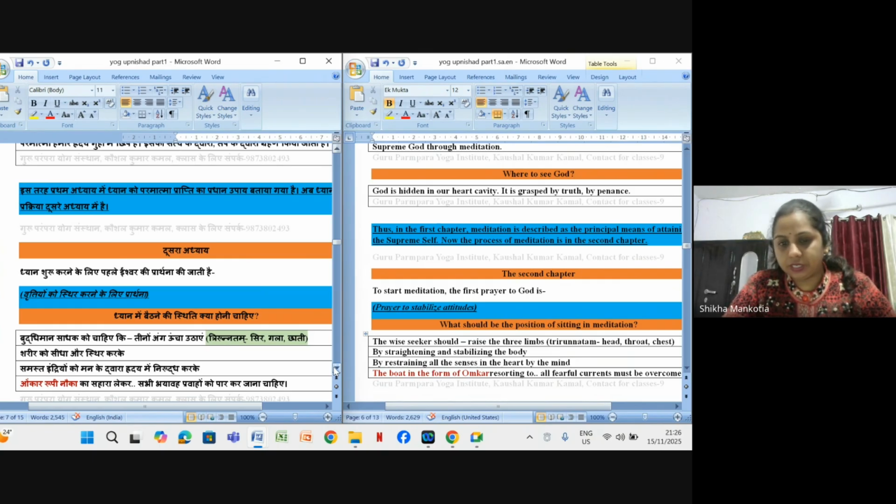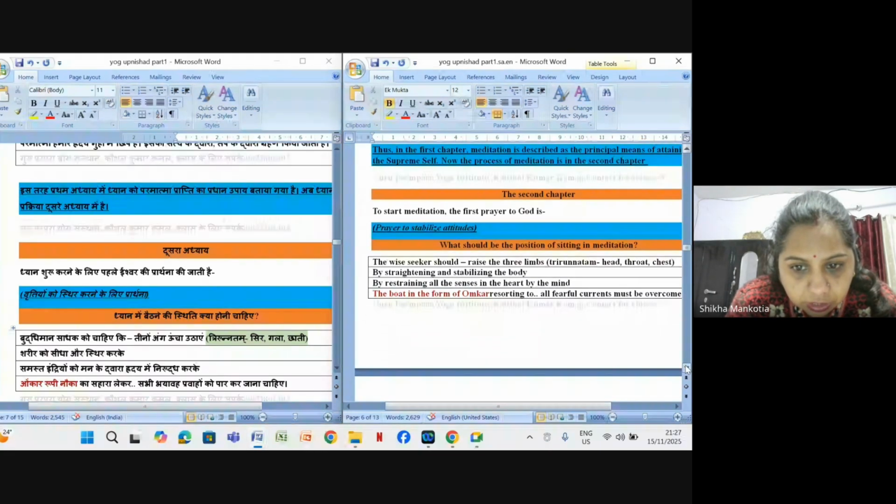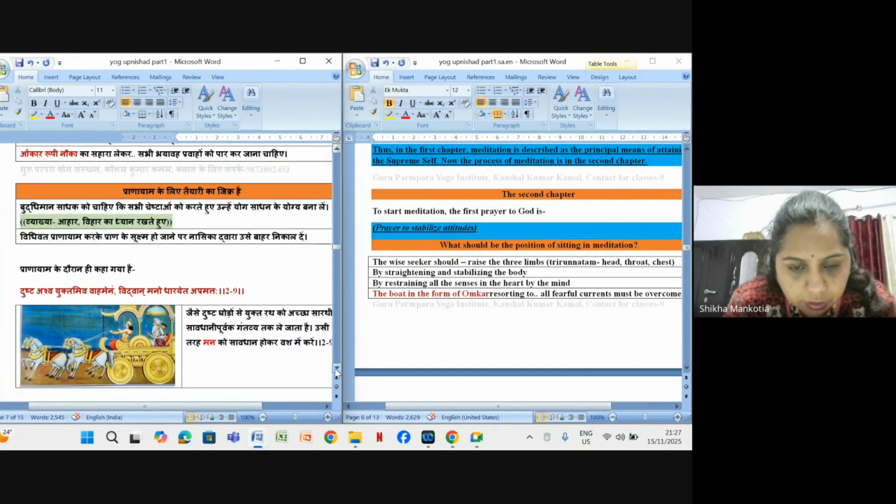First of all, they have explained that the wise seeker should raise the 3 limbs. Now, which are those 3 limbs? Those are head, throat, and chest. They should be up. By straightening and stabilizing the body, restraining all the senses in the heart by the mind, the boat in the form of Omkar must overcome all fearful currents. This is the method to sit in meditation.